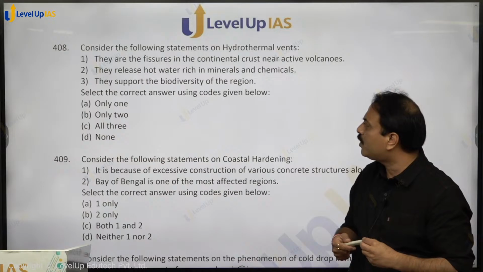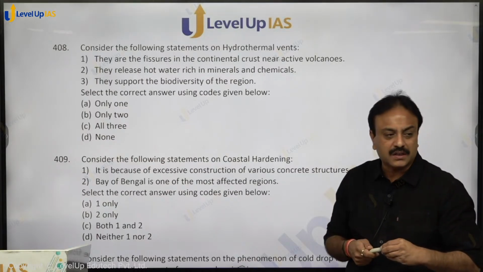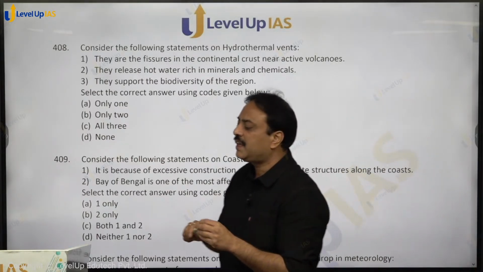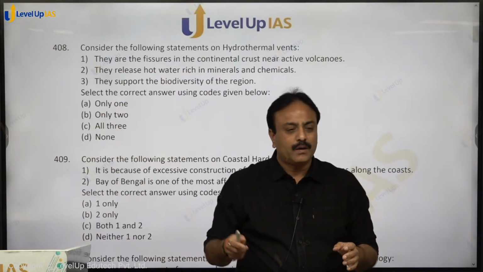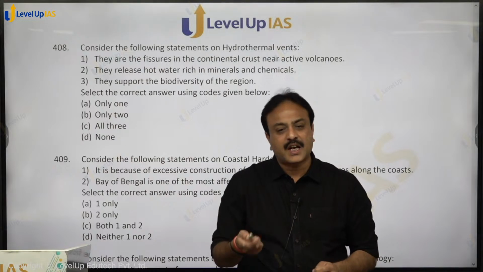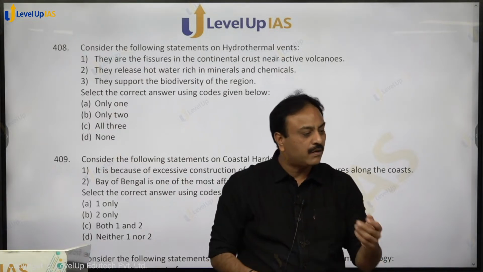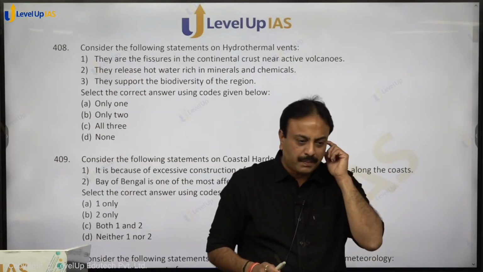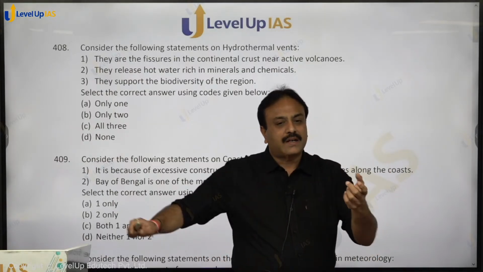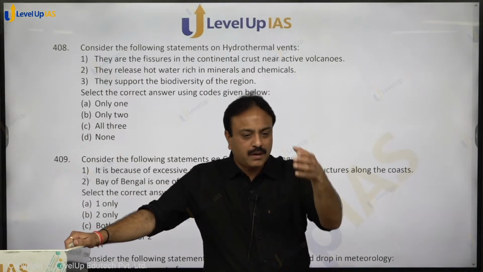They release hot water rich in minerals and chemicals. What are hydrothermal winds? Basically, first understand that due to plate tectonics, movement of plate, it can be convergence, it can be divergence. Anything may happen at any of the regions. If the plates are moving, a crack may be formed due to the movement of the plate, right? A crack gets formed, water moves down.